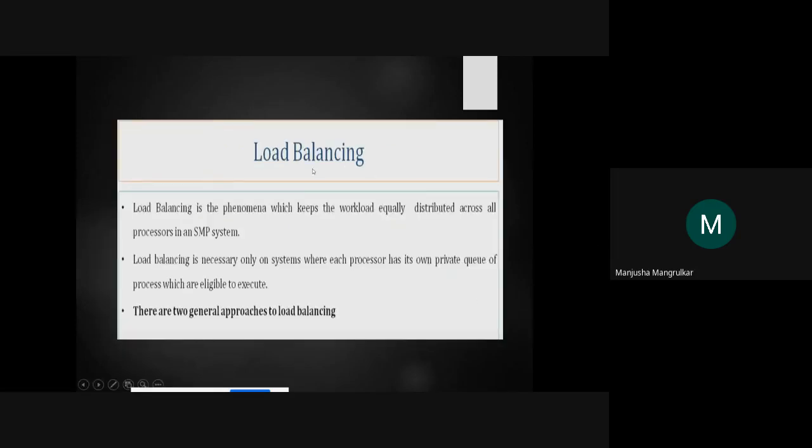Now the last concept of scheduling is load balance, right? How the load is balanced.